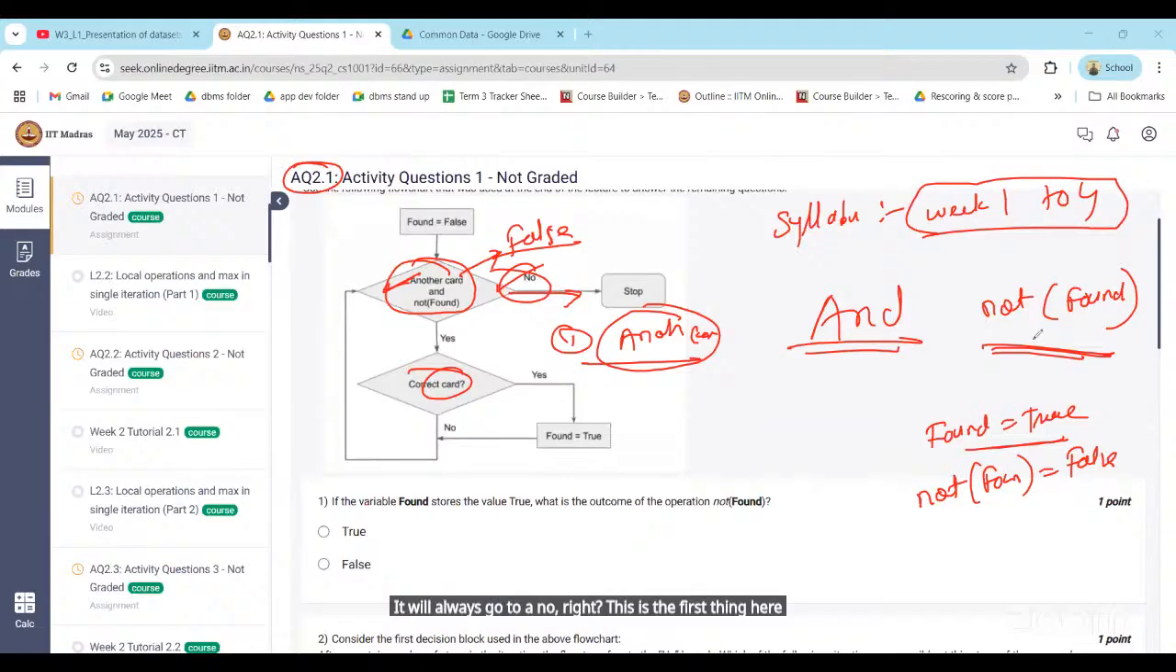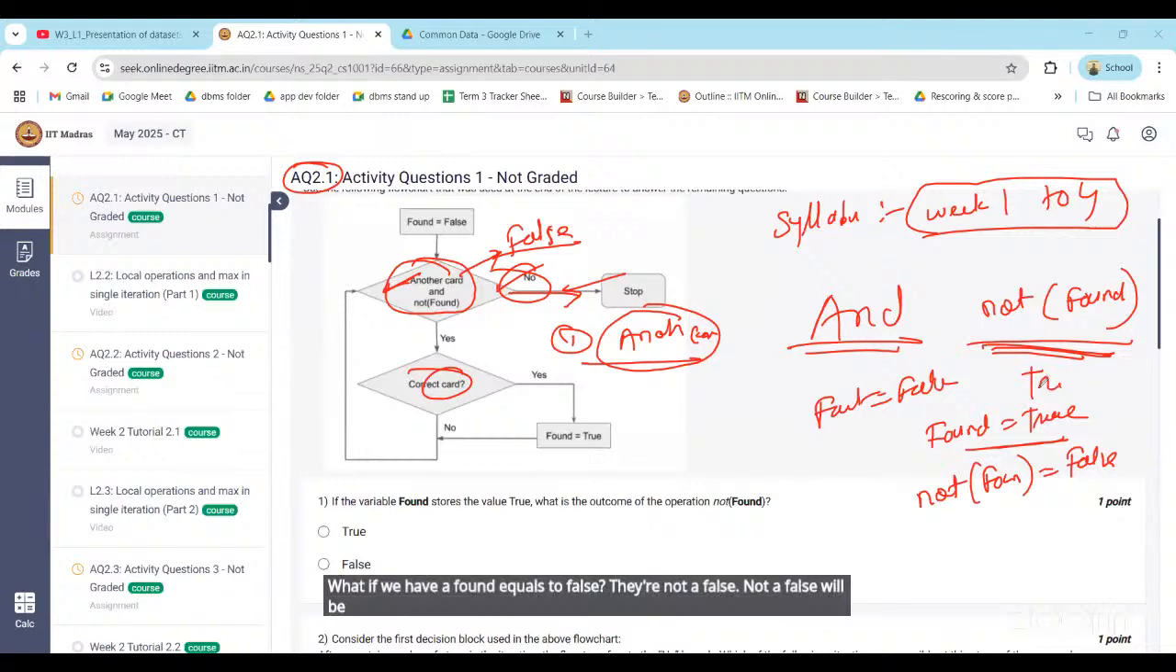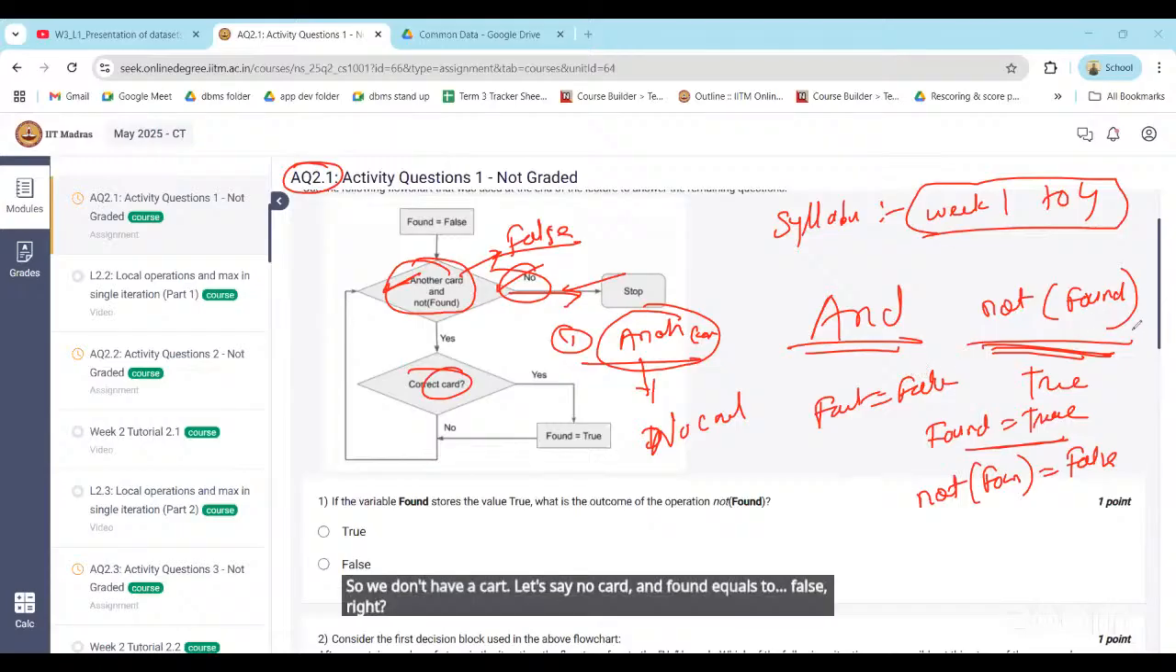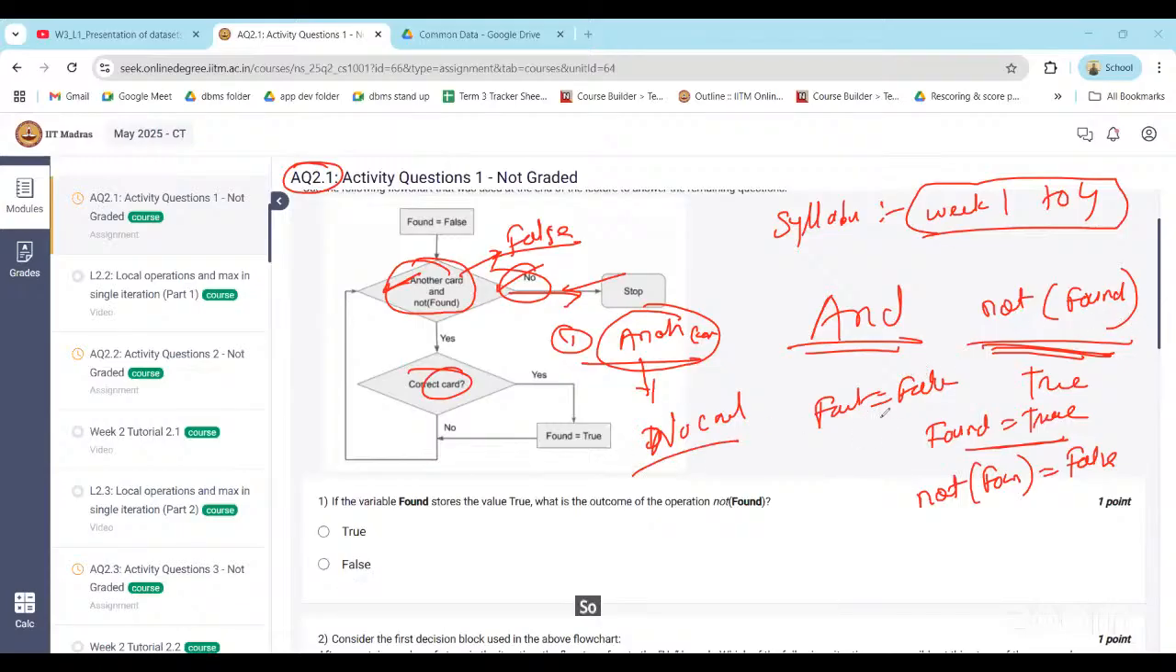If found is true, it will go to this particular branch. What if we have found equal to false? Then not of false will be what? True, right? But this condition will become false. Let's say, for example, we don't have a card. So no card and found equals false, right? Yes, sir. So two things: no card with false, and then we have card but true.